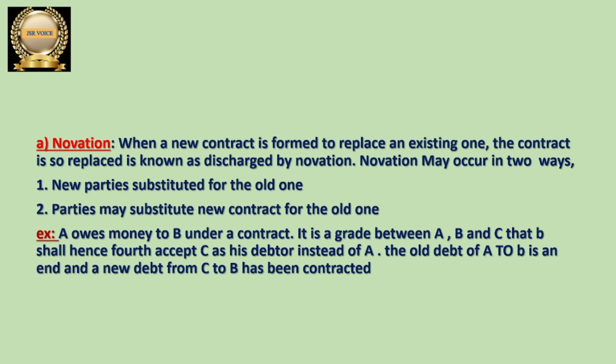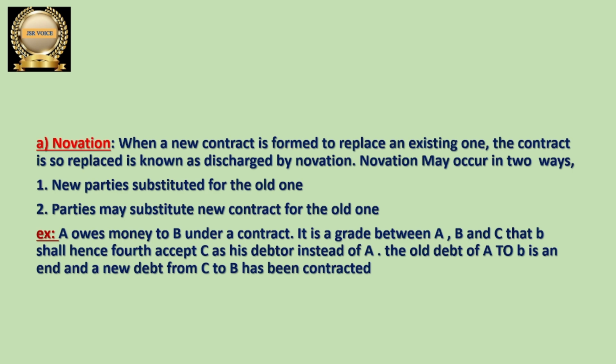Novation takes place whenever a new contract is formed in the place of the old one, and the old one comes to an end. When the old parties are not performing that contract, and in the place of the old ones new parties are going to perform, that time novation takes place. And when they form a new contract in the place of the old contract, that time also novation takes place. Here there is an example. I will read the example, then I will explain.